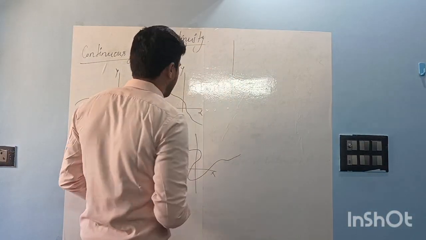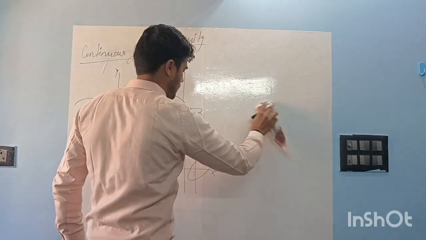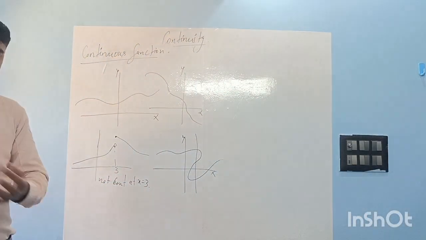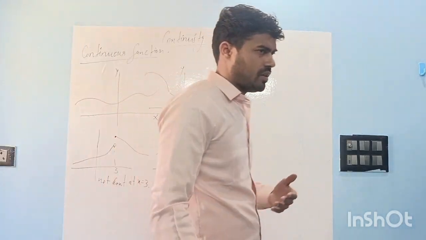But whatever we have discussed till now is the graphical method, right? Okay, here you can write a normal day-to-day definition. Write it.